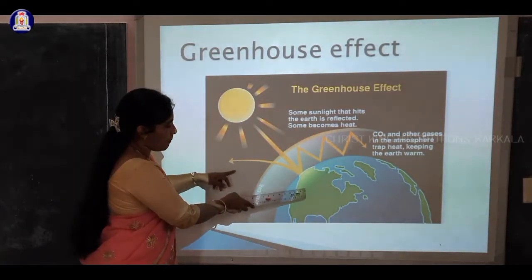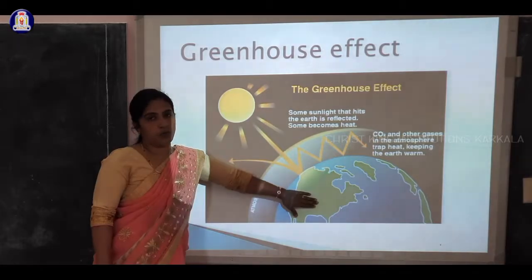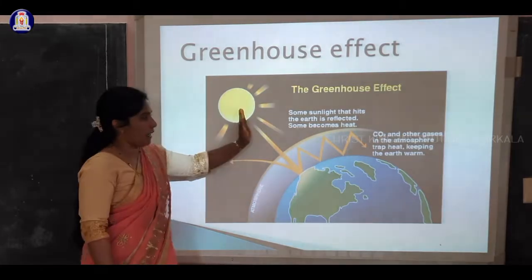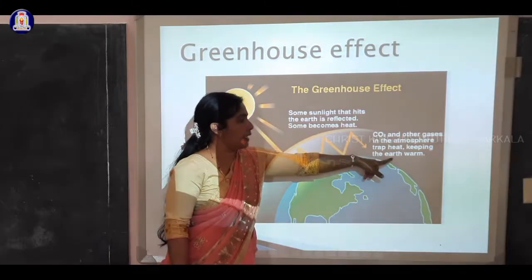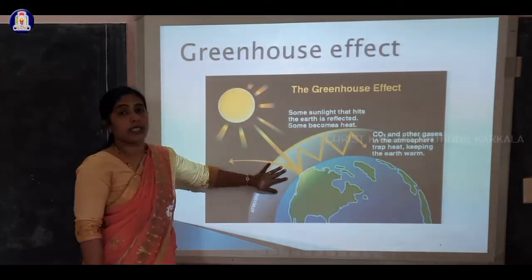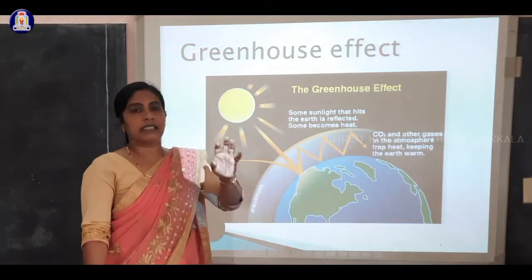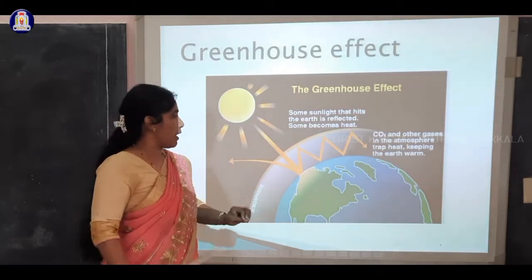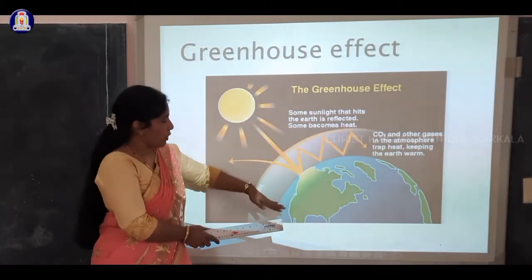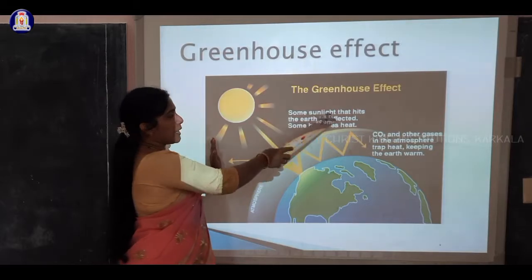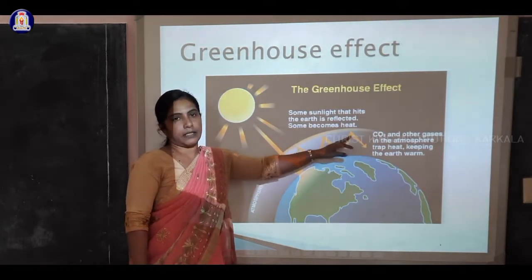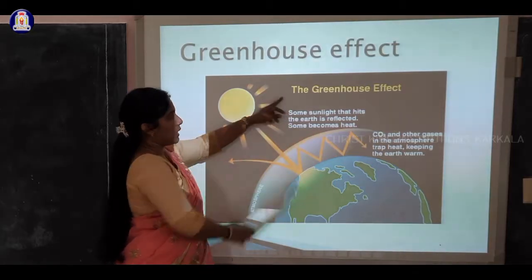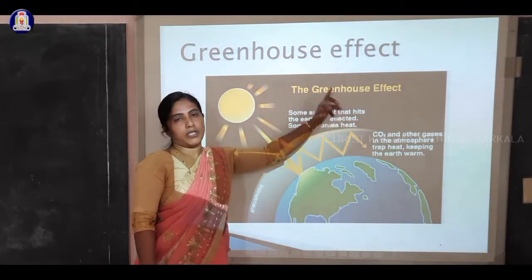So observe carefully, when heat is absorbed by the atmosphere, again it will reflect. This reflection comes back here a little, and the trap keeps the earth warm. We want a little warm temperature to survive, but not extra. So it will reflect back, and some sunlight that hits the earth is reflected, some becomes heat. This heat is nothing but the greenhouse effect.